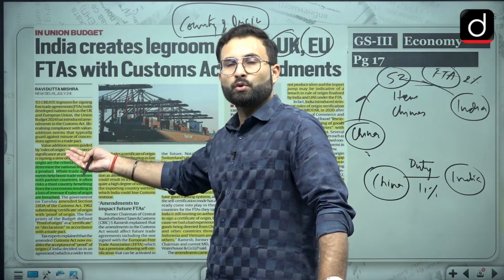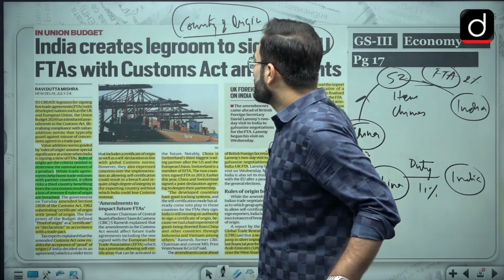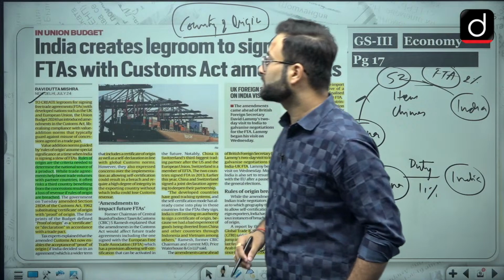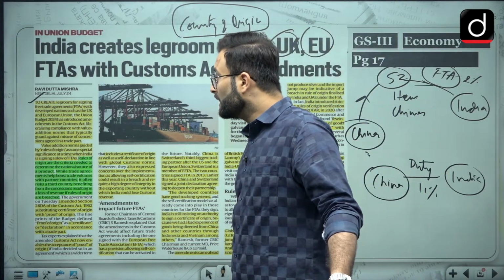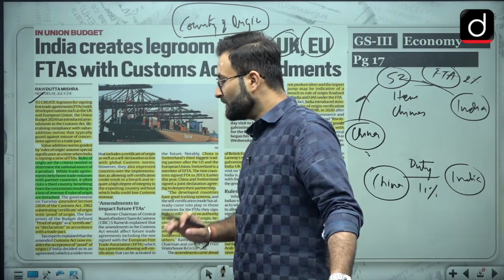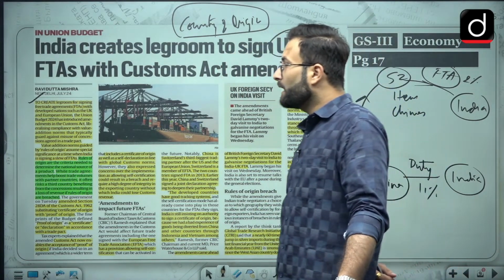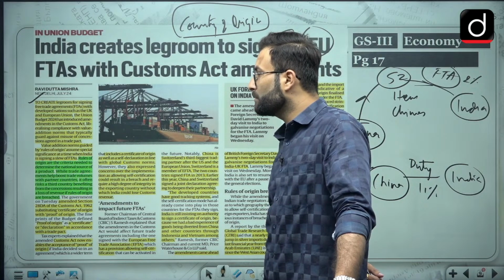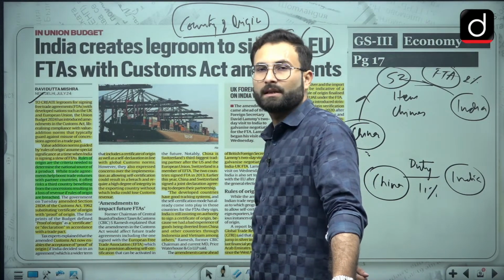Okay, so this issue might arise in these FTAs as well. Now coming to the discussion over here, to create legroom for signing free trade agreements with developed nations such as the UK and European Union, the Union Budget 2024 introduced an amendment in the Customs Act, liberalizing the compliance with the value addition norms, typically to guard against the misuse of concessions given in the trade pacts.